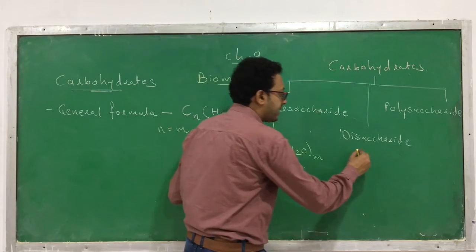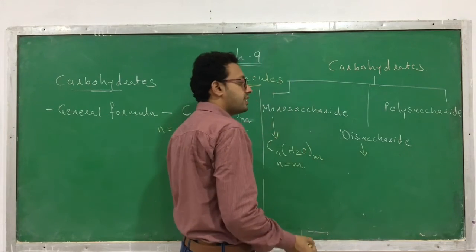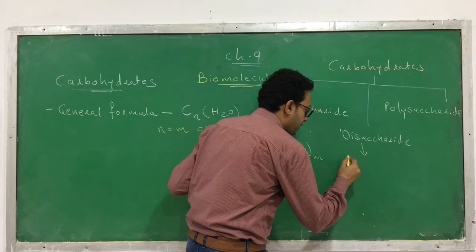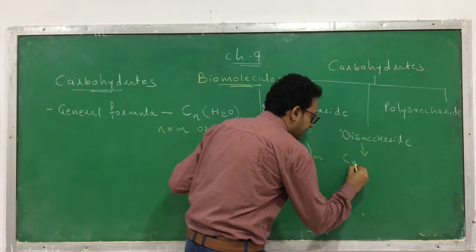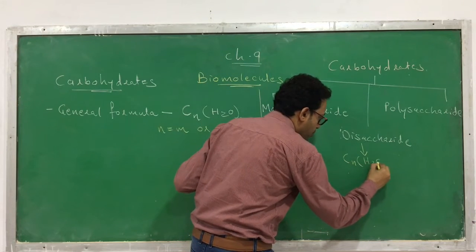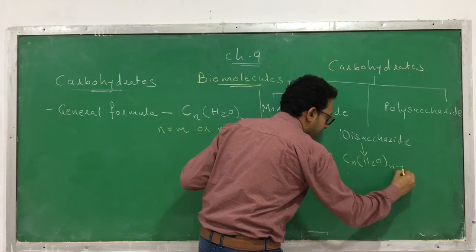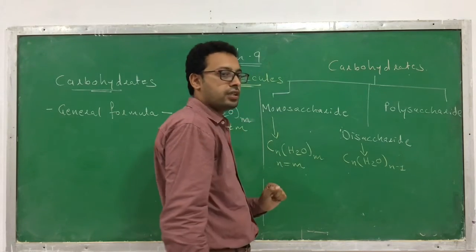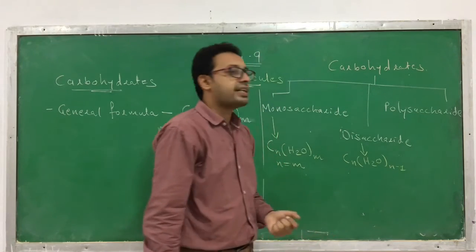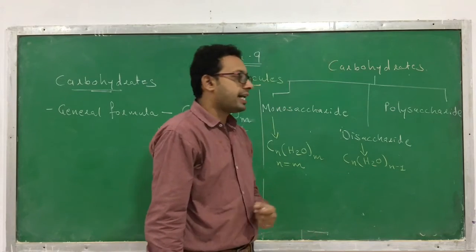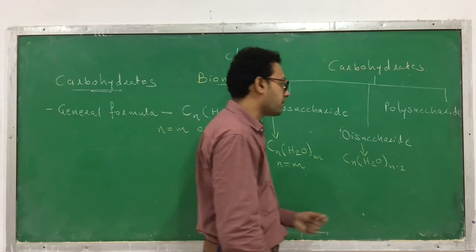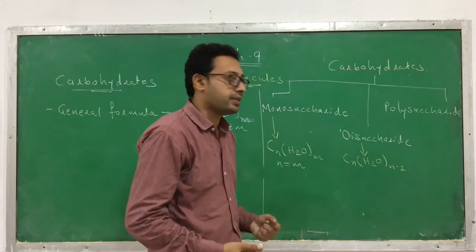In case of disaccharide, the general formula is CnH2O(N-1), where N is the number of carbon.